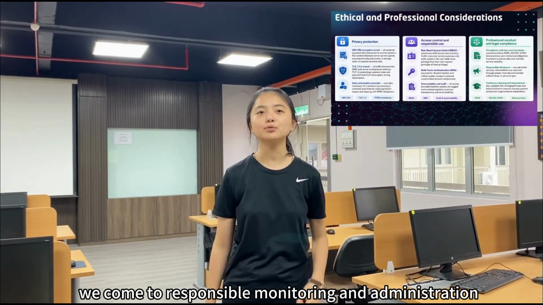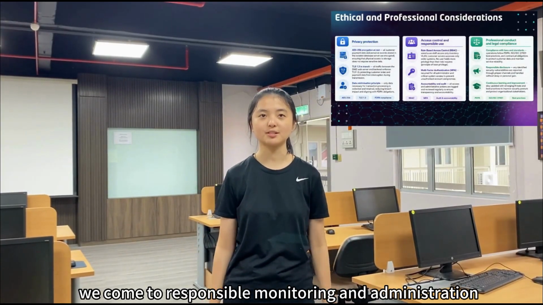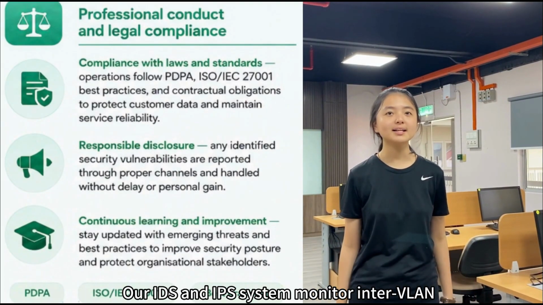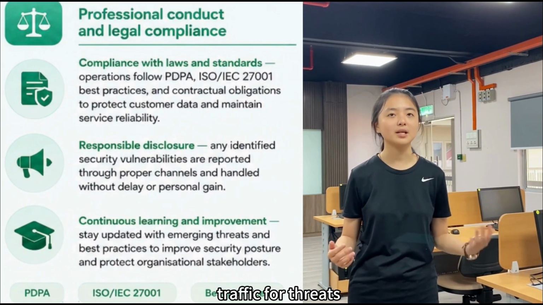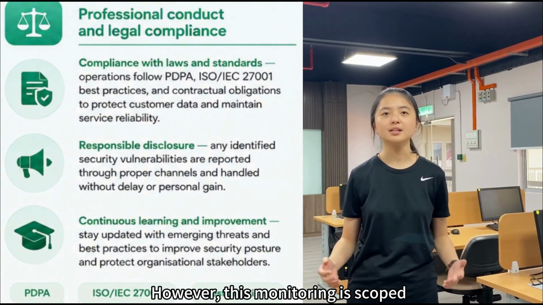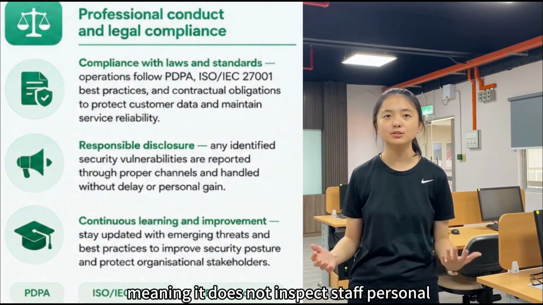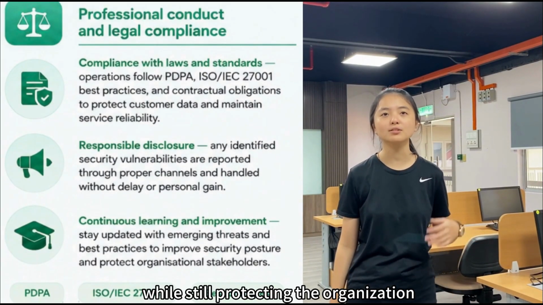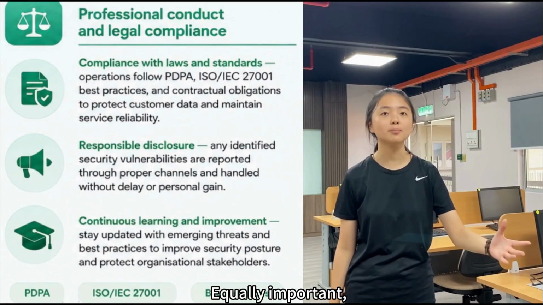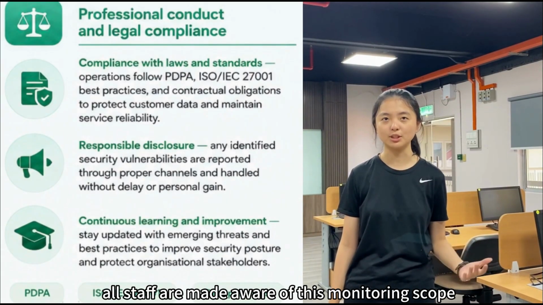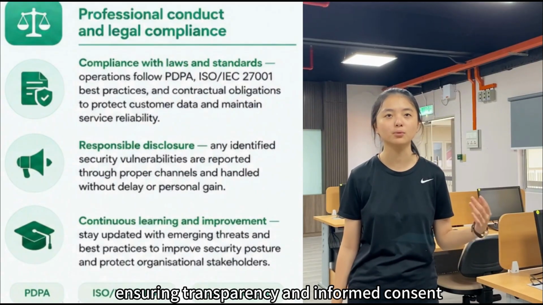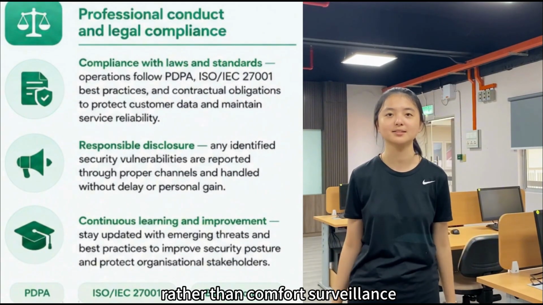Thirdly, we come to responsible monitoring and administration, which is often overlooked but is central to ethical network management. Our IDS and IPS systems monitor inter-VLAN traffic for threats. However, this monitoring is scoped, meaning it does not inspect staff personal communication, respecting employee privacy while still protecting the organization. Equally important, all staff are made aware of this monitoring scope through an acceptable use policy, ensuring transparency and informed consent rather than covert surveillance.